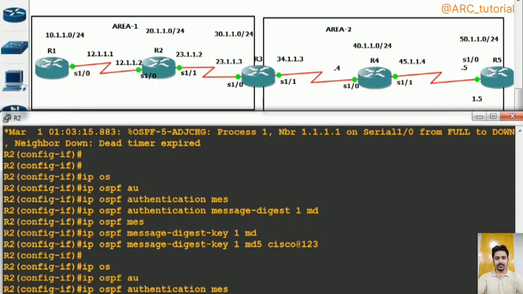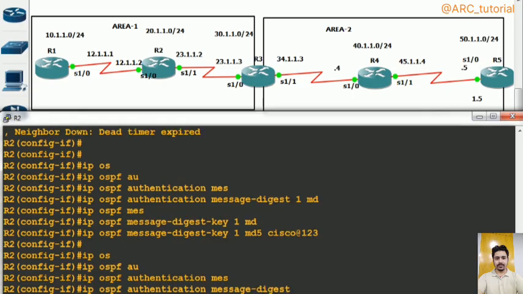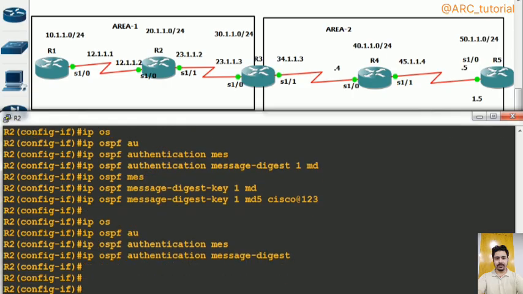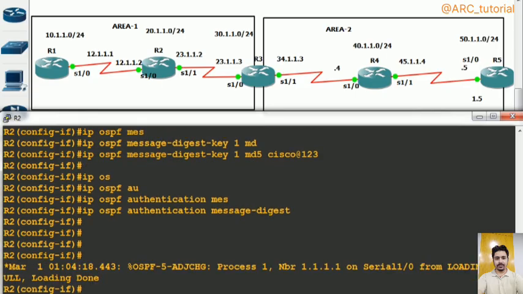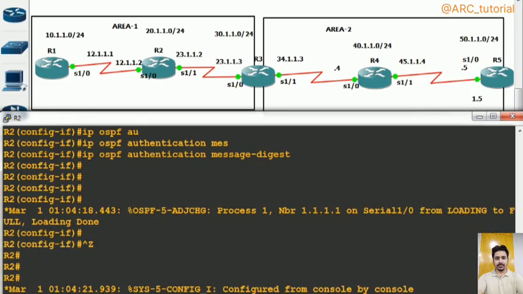I'm just waiting, so neighborship is not coming up. Because neighborship is not coming up, I have now configured this IP OSPF authentication message digest command as well, and now you will see that neighborship has come up.